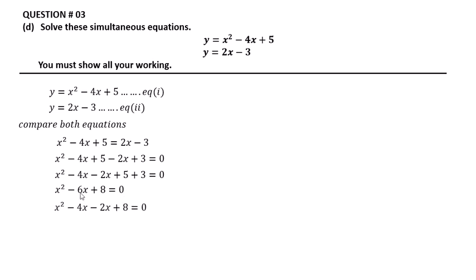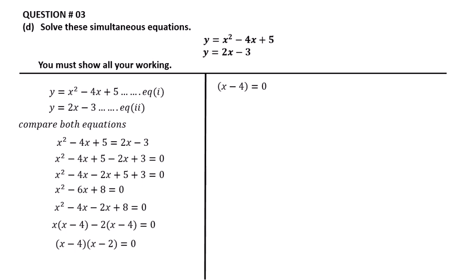So we factorize this equation: x squared minus 4x minus 2x plus 8 is equal to 0. We take x common from the first two terms, the remaining term is x minus 4. Here we take minus 2 common, minus 2 into x minus 4 is equal to 0. So we make pairs here: x minus 4 into x minus 2, both pairs equal to 0.